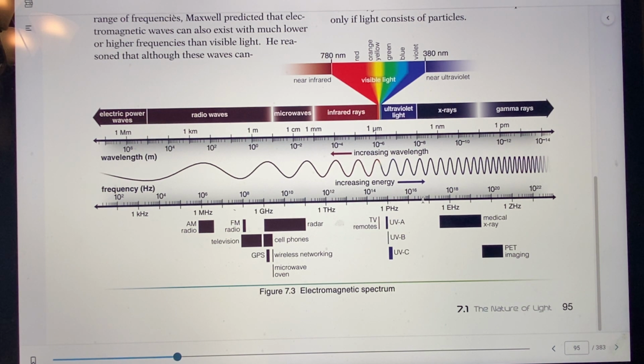Later we found radio and x-rays and all these, and so now we have all of these waves that you can see, along with the wavelength and the frequency of the waves. We'll have the fastest frequency up here. These are gamma rays. And then we have x-rays. They're really fast too. We discovered those not too long ago.